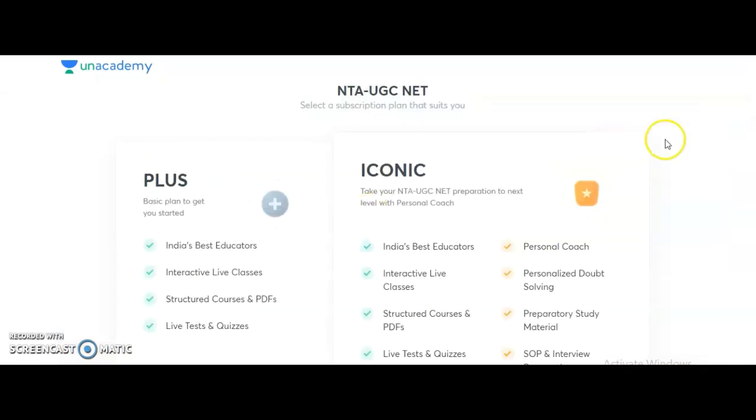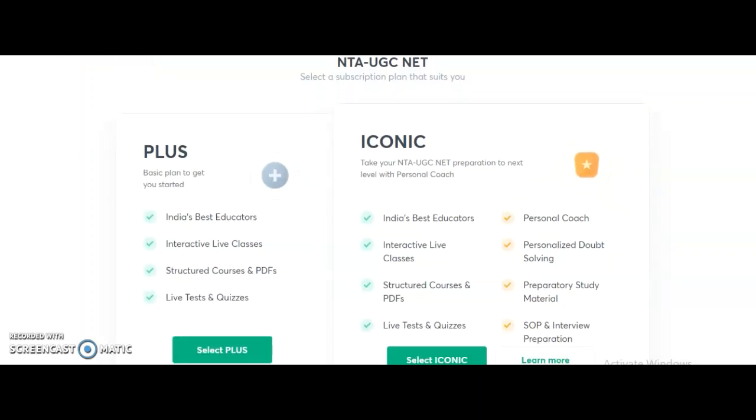And if you want the complete course as per the UGC syllabus and each and everything that helps you crack your JRF, those are the paid courses. Here two different types of subscriptions are there. One is the plus subscription and the second one is the iconic subscription. And you may check the difference down here.